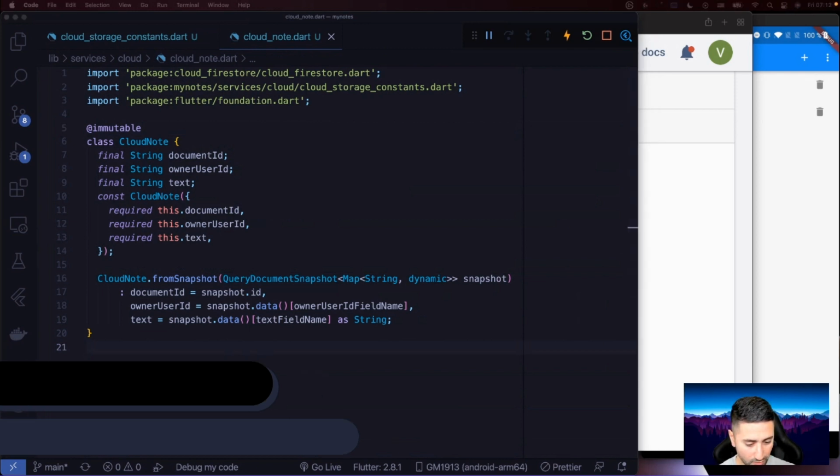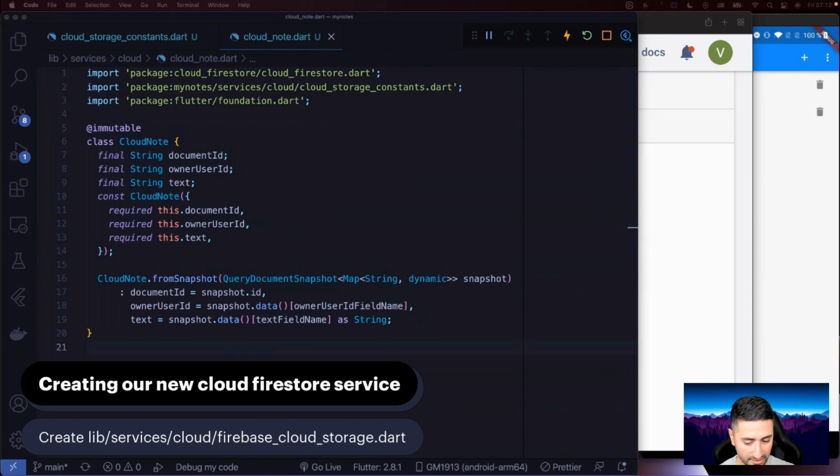All right, now what we need is to create our new Cloud Firestore service. So this is like the beginning of moving away from CRUD storage into Firestore. So this is actually very exciting and a little bit intimidating maybe at first, because, well, we kind of have to redo quite a lot of work.